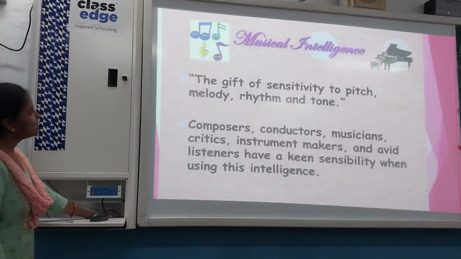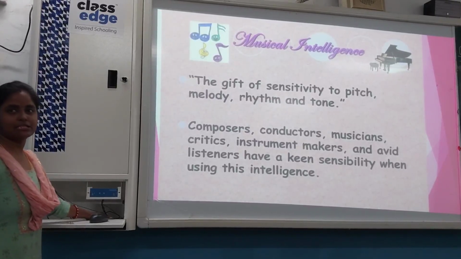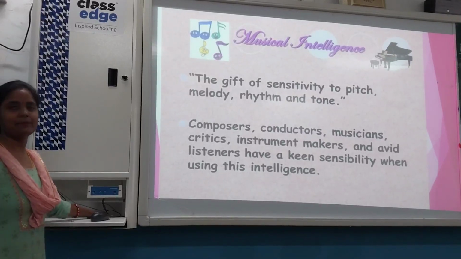Next, musical intelligence. Musical, you all are aware of it. Okay, there are two music teachers sitting over here. One Rekha ma'am and Ajay sir.